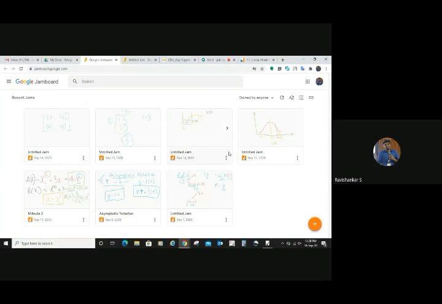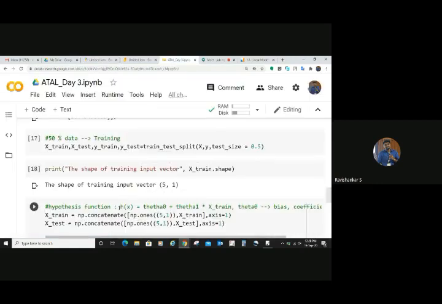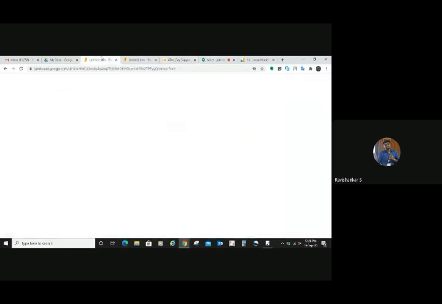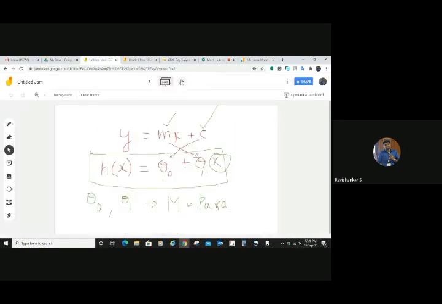Yeah, you asked me about horizontal axis and vertical axis. I will come to that. Somebody asked me what is the equation, can you show it? I think the Jamboard which I explained yesterday is already available, and in that I have already explained all the equations. You could see the same equation here also, the hypothesis function, right? The same thing. What all things we explained yesterday, the same equation, theta 0 plus theta 1x.